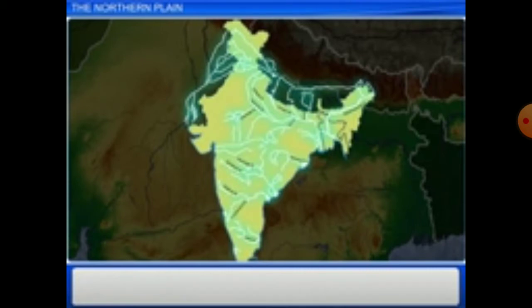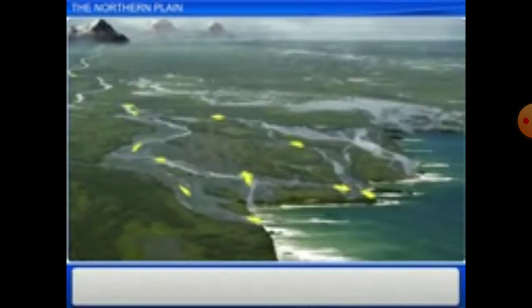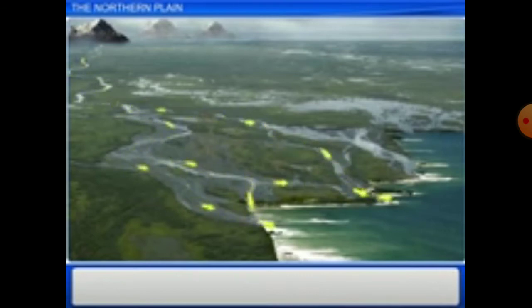The rivers coming from the northern mountains carry huge quantities of soil and flow down to the plains. Due to the gentle slope, the velocity decreases, and the material carried from the mountains is deposited along the rivers' way.